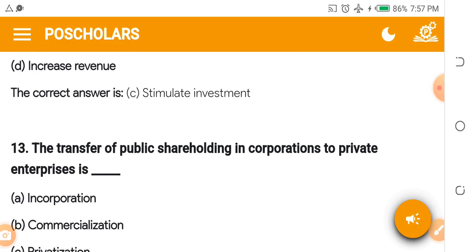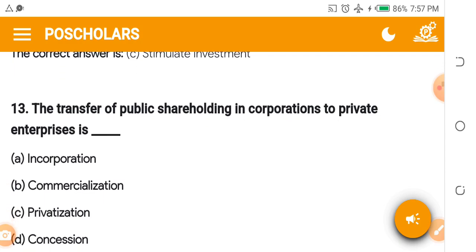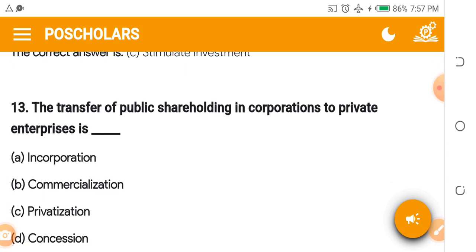The transfer of public shareholding in corporations to private enterprises is dash. A, incorporation. B, commercialization. C, privatization. D, concession.